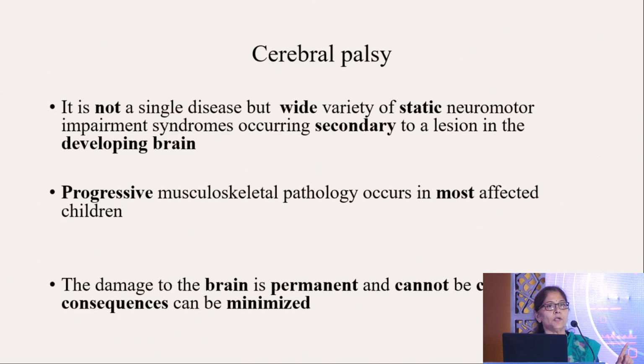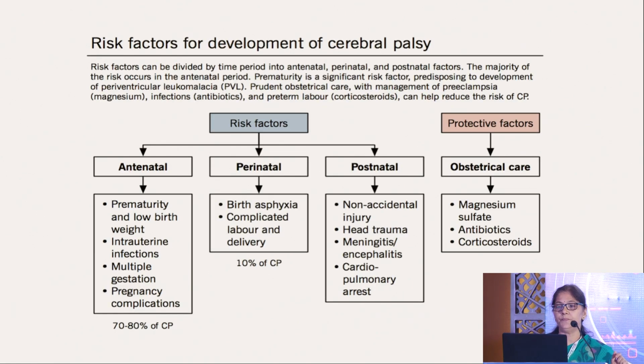So it is very important for PGs to know that it is not a single disease. There is a wide variety of static neuromotor impairment. It's like an umbrella term, okay? And it is occurring due to insult to the developing brain. The musculoskeletal pathology will be progressive. Why? Because there will be an imbalance between the growth of the bone and the muscles. And this damage is permanent, okay? It cannot be cured, but you can minimize the consequences.